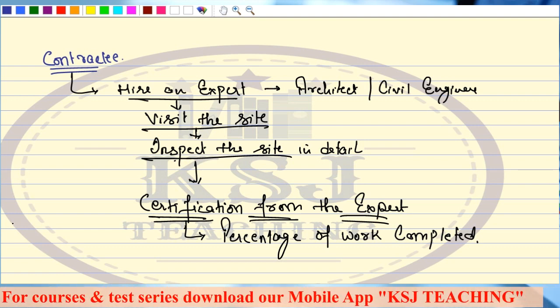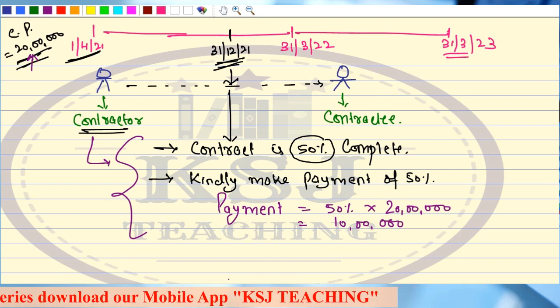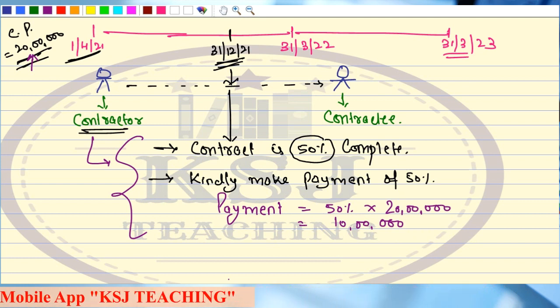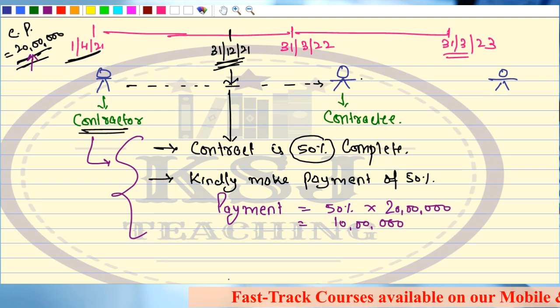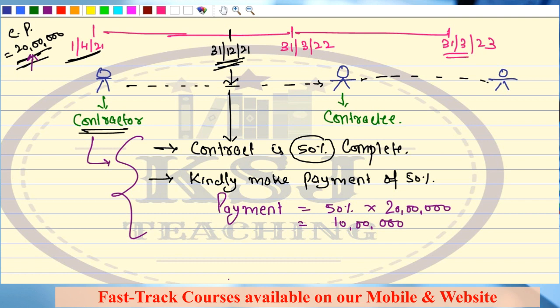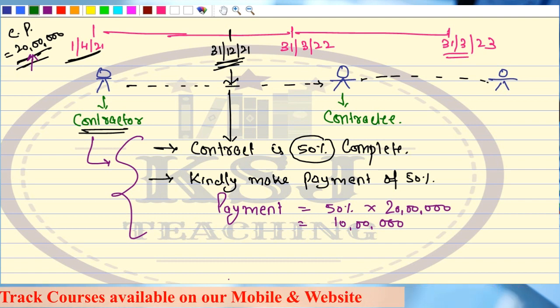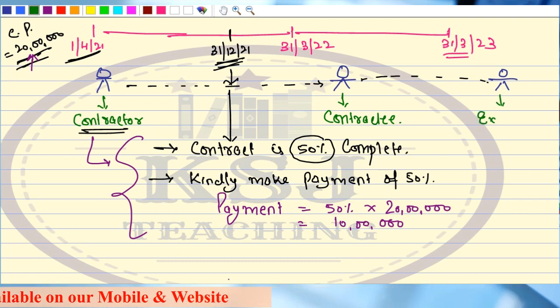So now there is a third party to the contract, right? Till now we were just talking about the contractor and the contractee. So guys, now there is a third party. He is your expert.